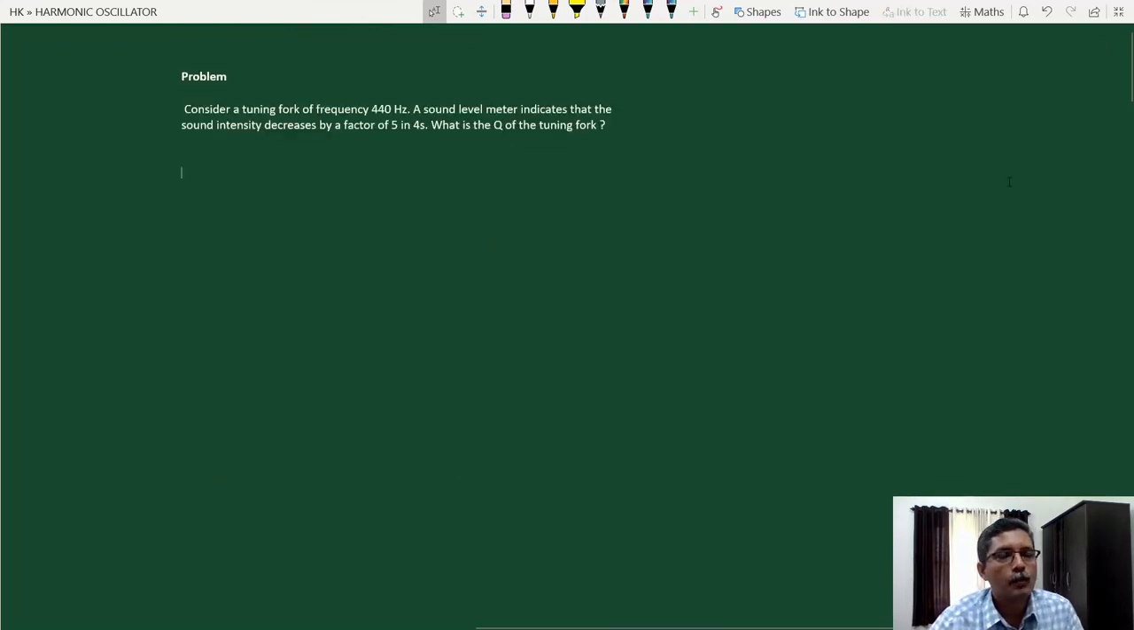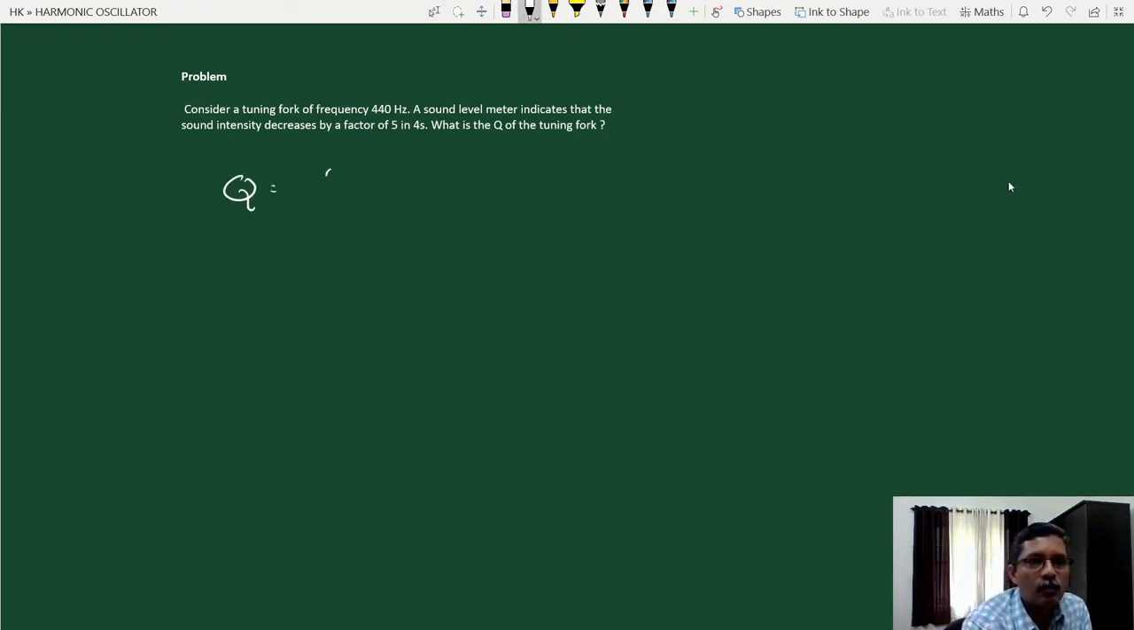Let us consider this problem. Consider a tuning fork of frequency 440 Hz. A sound level meter indicates that the sound intensity decreases by a factor of 5 in 4 seconds. What is the quality factor, or Q factor, or simply Q, of the tuning fork? Remember that the expression for quality factor is omega 1 by gamma. So we need to know the angular frequency omega 1 and gamma.